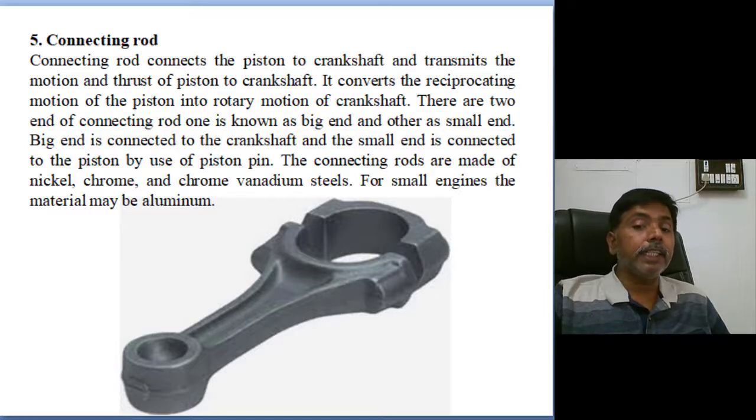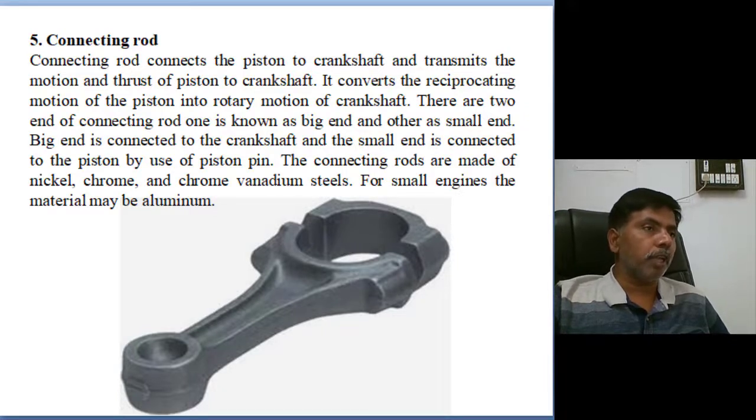Next one is the connecting rod. This is the main component in the internal combustion engine. Why? Because the piston has reciprocating motion, and the crankshaft has rotary motion. Mechanical work output means rotary motion. That rotary motion is directly connected through the clutch and gearbox to the transmission system.